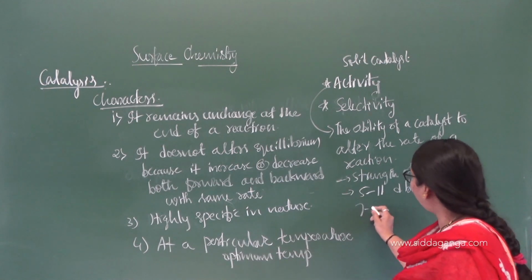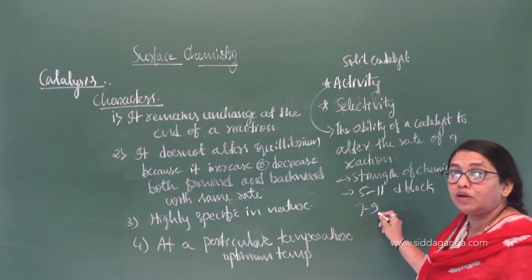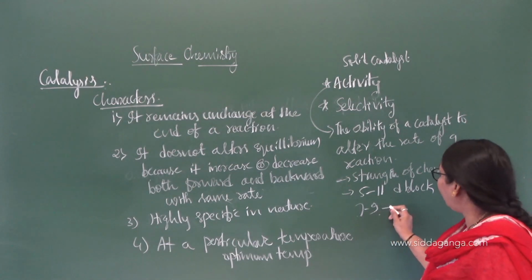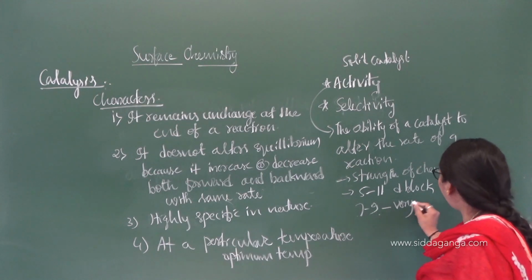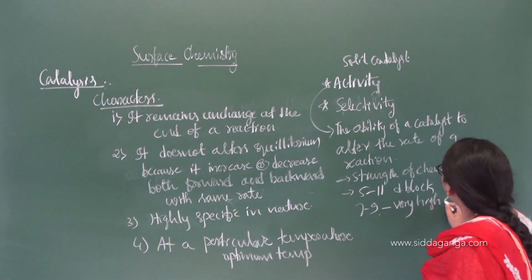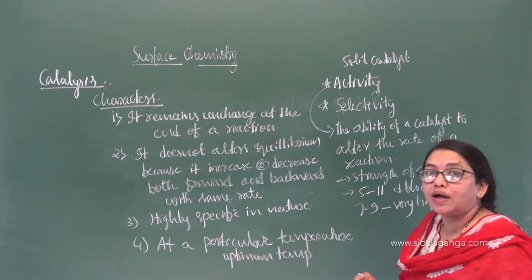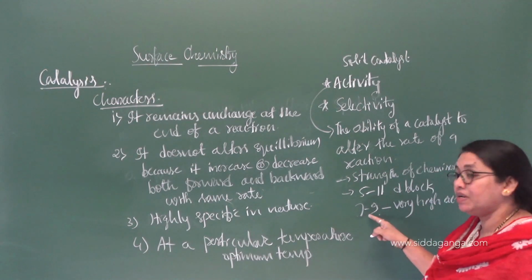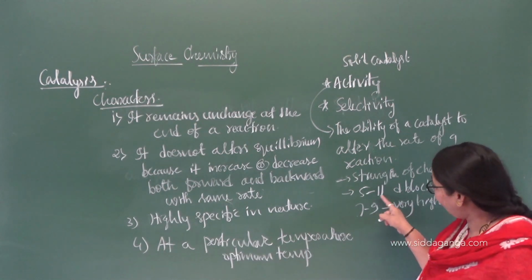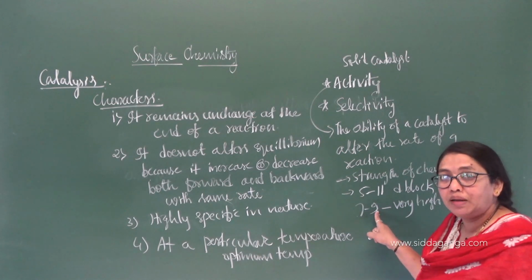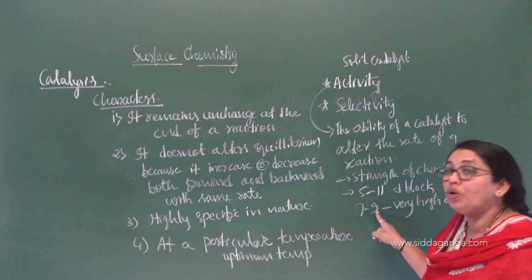Out of groups 5 to 11, the elements of groups 7 to 9 show very high catalytic activity. Yes, groups 5 to 11 act as catalysts, but groups 7 to 9 are very good catalysts because they provide more surface area.